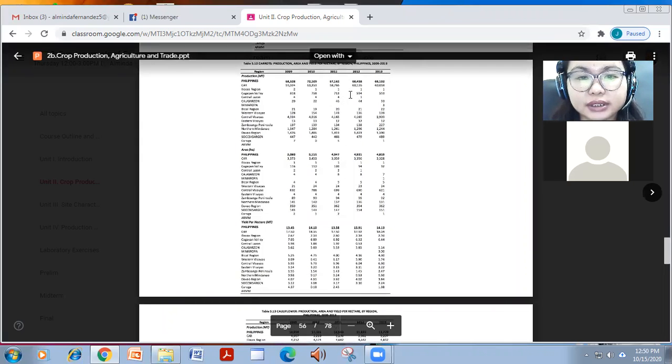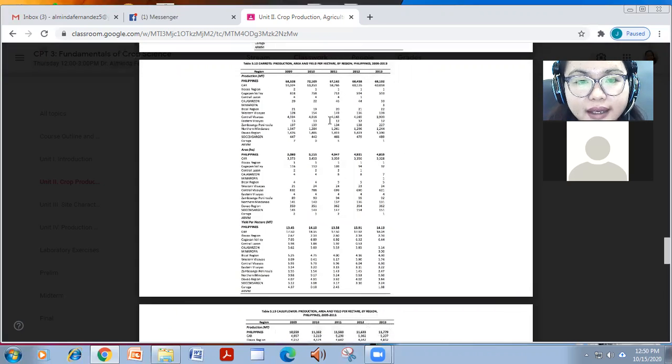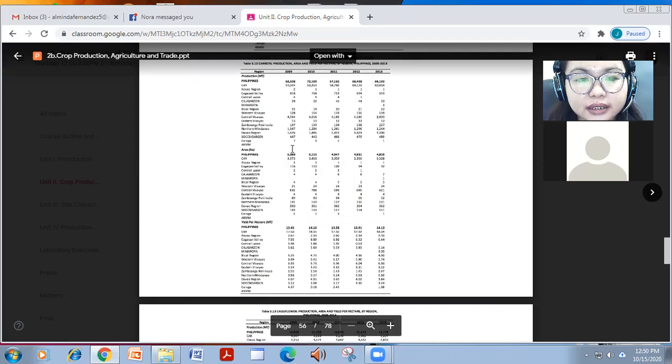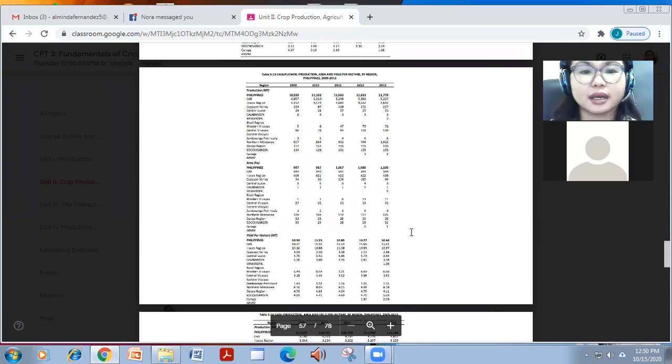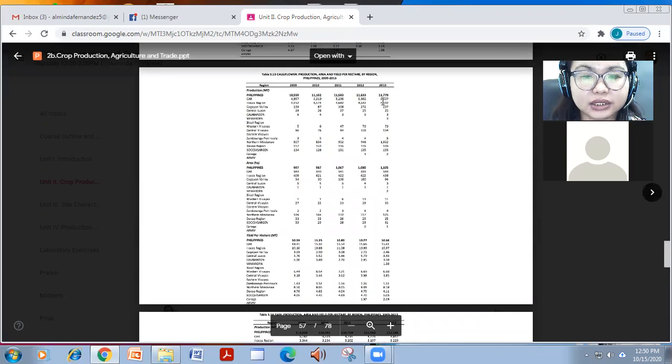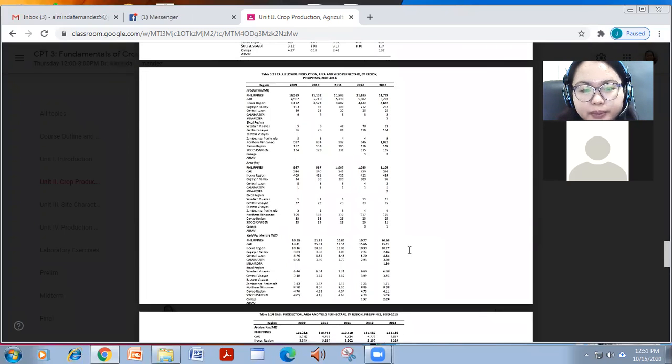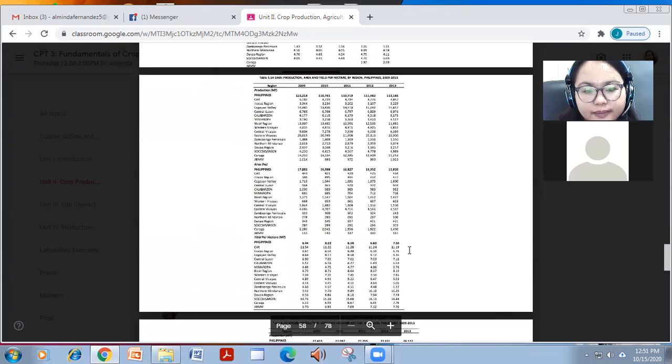For carrots, medyo nag-maintain lang siya. The top producer ay CAR in terms of area also, and nasa 14 ang kanyang yield per harvest. So for cauliflower, nag-increase siya, no? And the top producer ay nasa CAR pa din, followed by the Ilocos region, also in terms of area. So nasa 10 din ang range ng kanyang yield per hectare in metric tons.